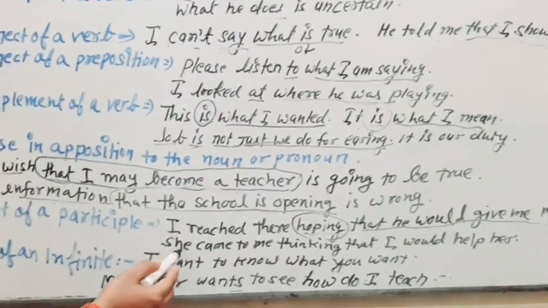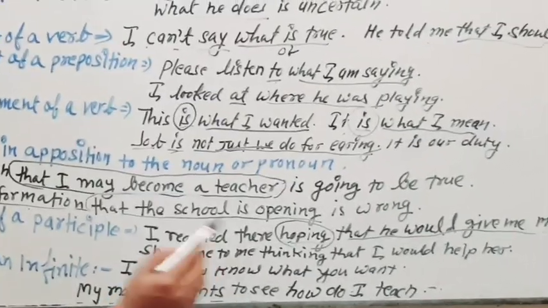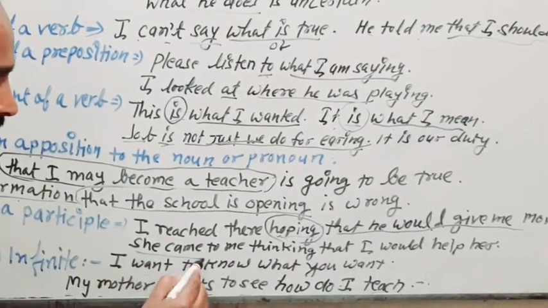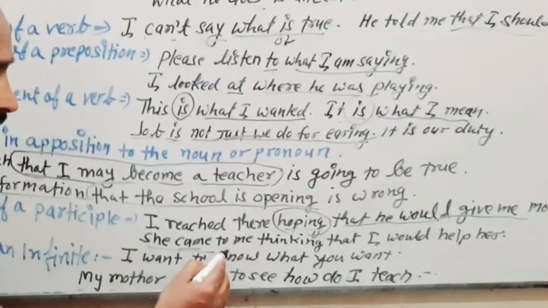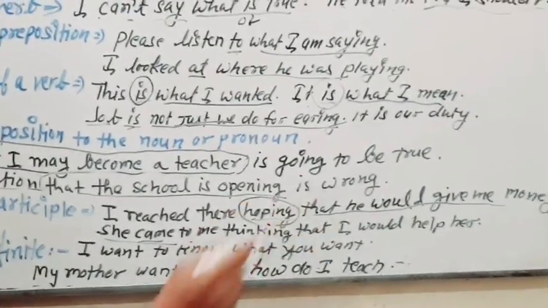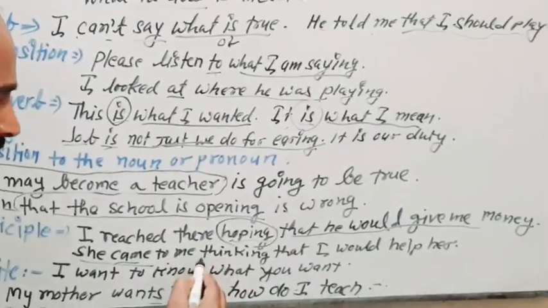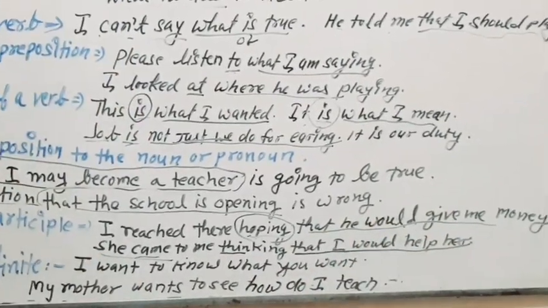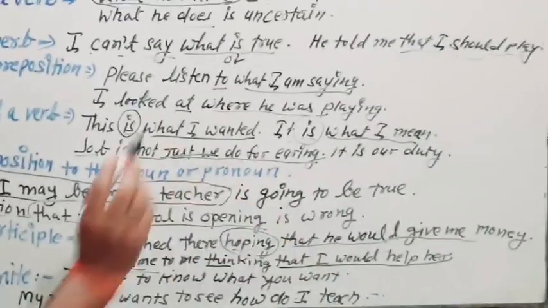Now one more example. She came to me thinking that I would help her. Now she came to me. She came to me for what? Thinking that I would help her. Now we are having that I would help her. Okay, so we are having this clause here.